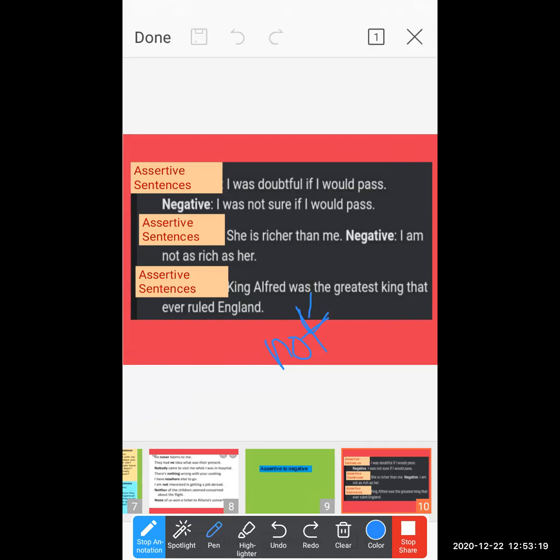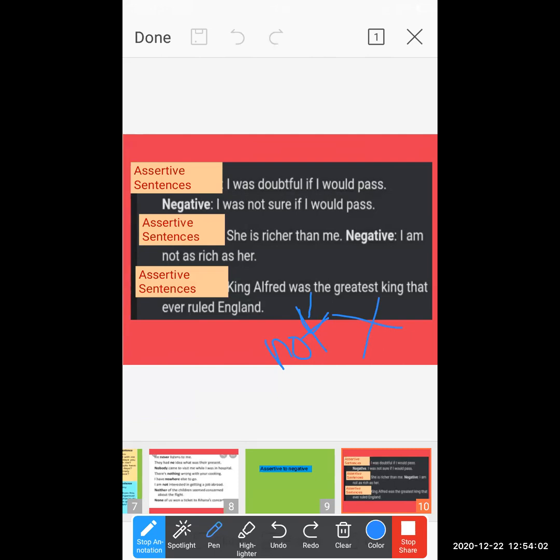If I write over there, the King Alfred was not the greatest king that ever ruled England, here I am changing the basic meaning. So where you change the basic meaning, you cannot call it transformation of sentences. It will be considered wrong. Understood, students? When you convert assertive into negative, the basic meaning of the sentence should not be changed, only you have to add the negative words.